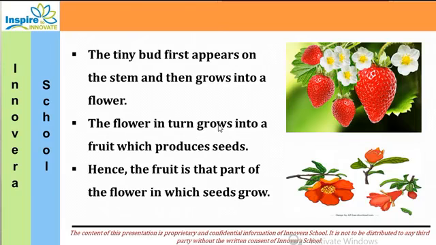How does the flower grow? First there is a tiny bud. The tiny bud first appears on the stem and then grows into a flower. पहले एक छोटी सी कली आ जाती है और थोड़े दिन के बाद that कली blooms, that opens. Blooms means it opens and it turns into a flower. And after that, that flower turns into a fruit. वही flower fruit में turn हो जाता है and that produces seed. Hence the fruit is that part of the flower in which seeds grow.